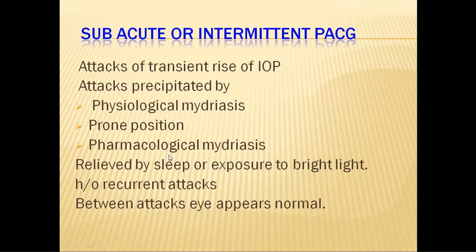The attacks of intraocular pressure are all transient, and are relieved by sleep, because once the patient sleeps, the pupil goes into meiosis and the pupillary block is relieved. Or the patient gets exposed to bright light, the pupil becomes constricted and the pupillary block is relieved. The patient can keep getting such recurrent attacks, but between the attacks the eye and the patient are absolutely normal.